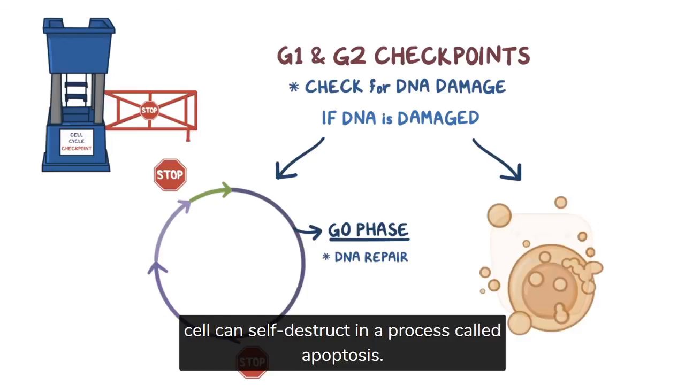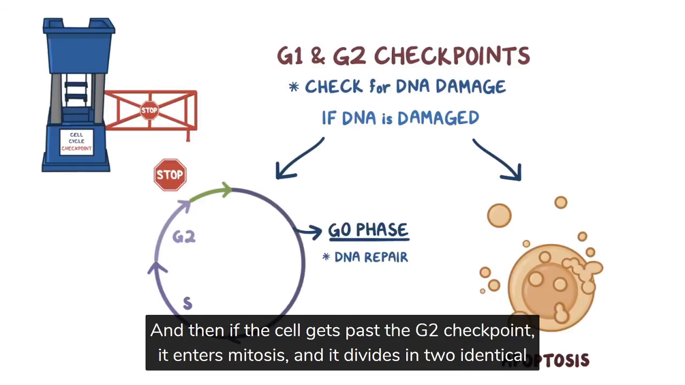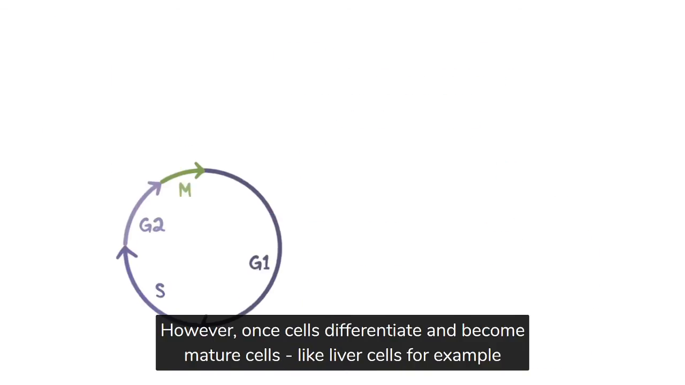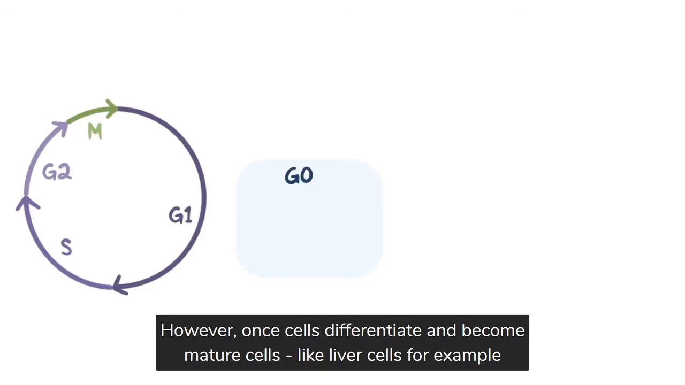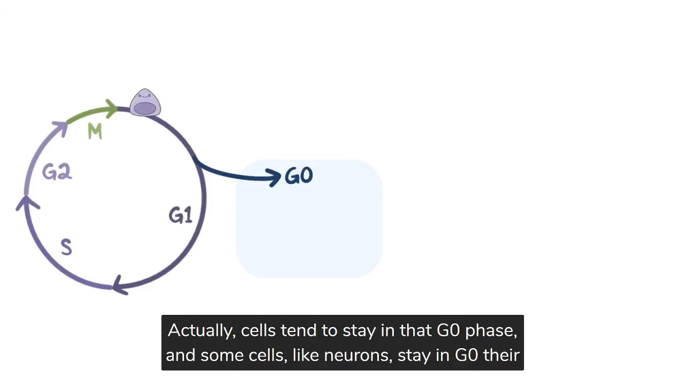we talked about, apoptosis. But if the cell does get the go-ahead at the G1 checkpoint, it enters the S phase. And then, if the cell gets past the G2 checkpoint, it enters mitosis, and it divides into two identical daughter cells. However, once cells differentiate and become mature cells, like liver cells for example, they don't necessarily go through the cell cycle over and over again. Actually, cells tend to stay in that G0 phase, and some cells, like neurons, stay in G0 their entire life.